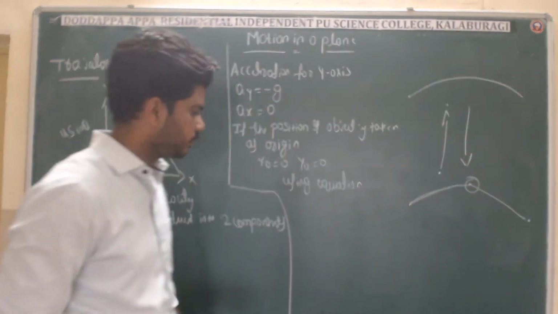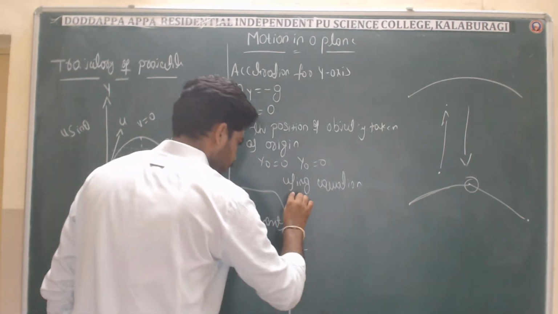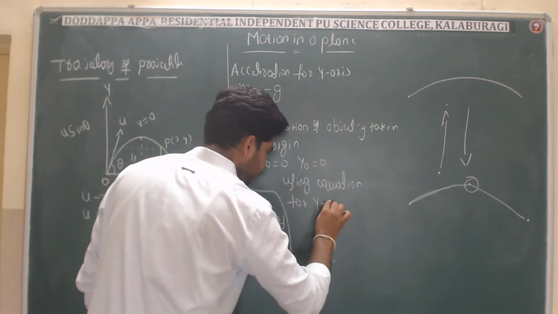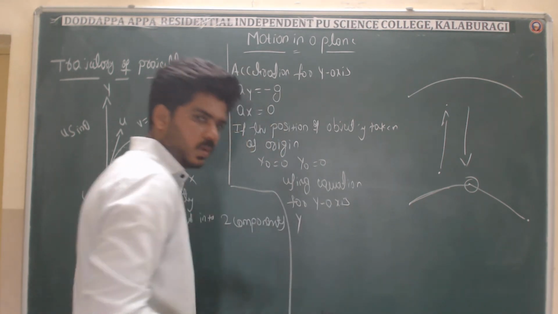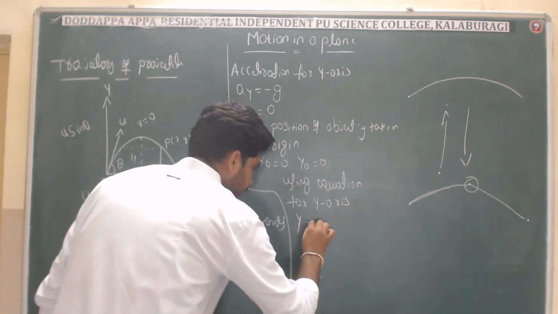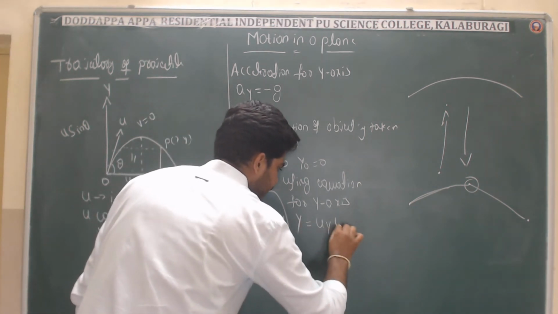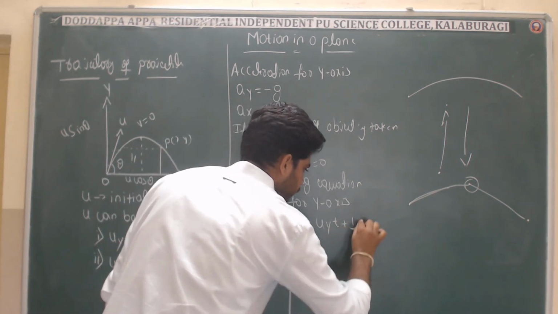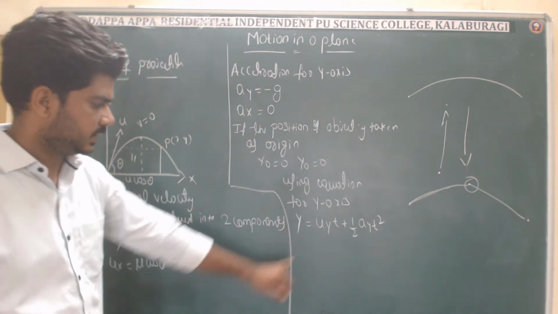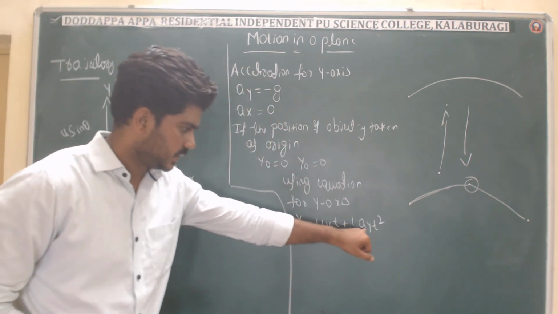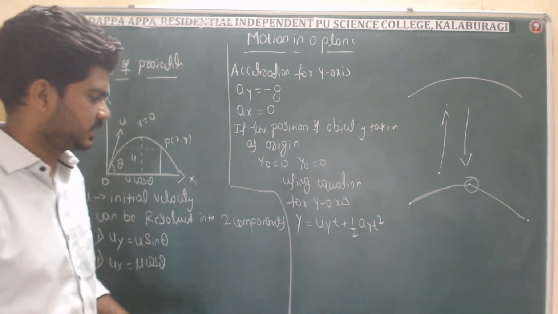Right, first for the y-axis I will find. For the y-axis, y is equal to uy t plus half ay t square. Right, initial velocity along the y-axis, acceleration along the y-axis.